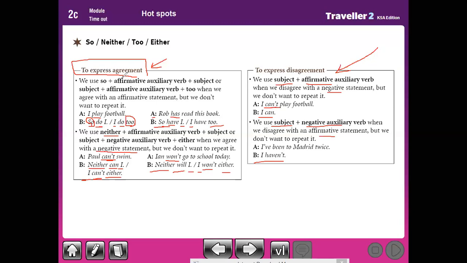But to express disagreement, we use subject plus affirmative auxiliary verb when we disagree with a negative statement. If the statement is negative, you should use subject plus affirmative auxiliary verb. And if the statement is affirmative, you should use subject plus negative auxiliary verb. Pay attention here, please.